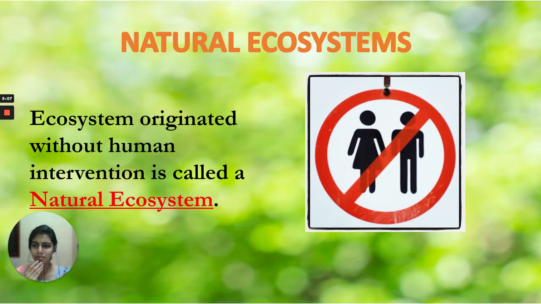So you can see the symbol over there. That is, humans are not included in the process. So natural ecosystems were there from the beginning, even when humans were not there. So it happened very gradually and naturally. So that's why it's called a natural ecosystem.